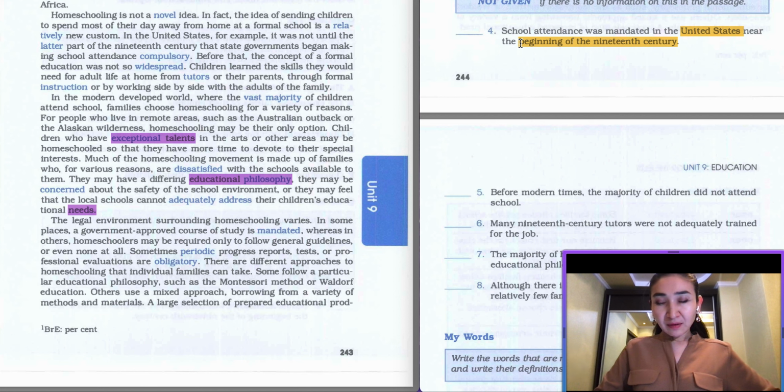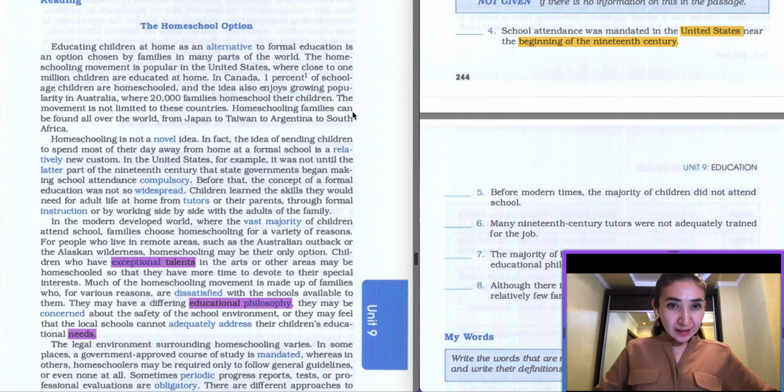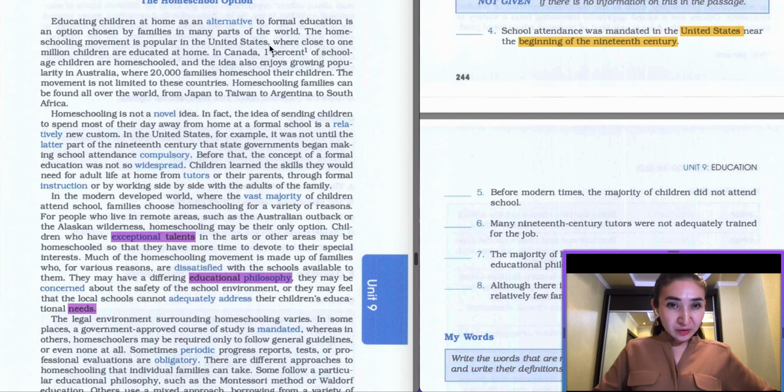So I recommend to pay more attention if it's the beginning or the end of the century or the middle, or any kind of information. We have to be very specific with time definition. So let's scan the text and find information about the United States.